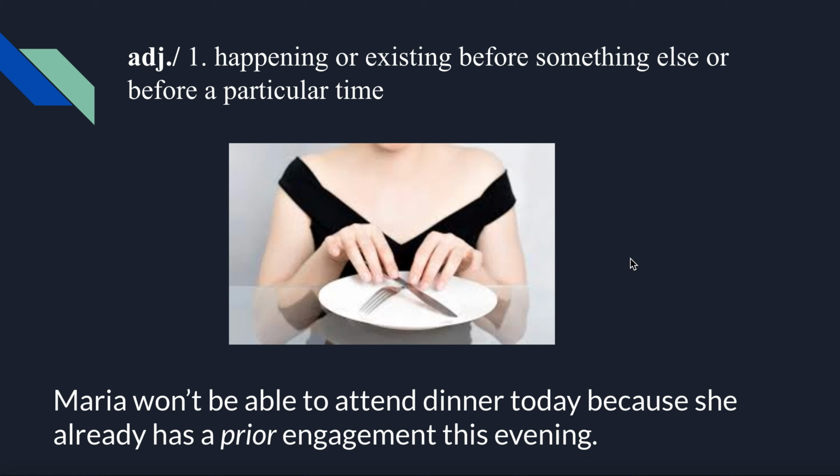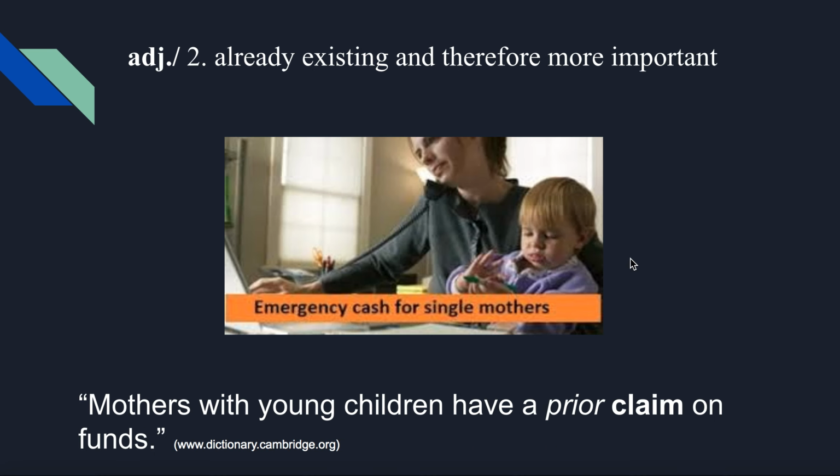Let's look at another sentence. So this is with definition 2. This is the one that's talking about more important, emphasizing that idea of more important. Already existing and therefore more important. And we use this a lot with legal situations. So here's a sentence. Mothers with young children have a prior claim on funds, fondos, money. So this might be a situation where, for example, you have emergency cash for single mothers.